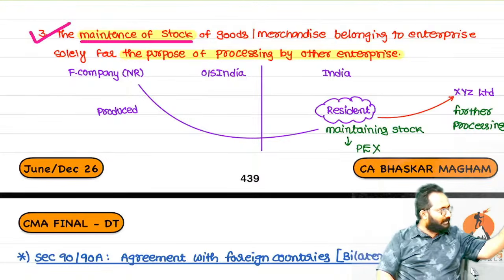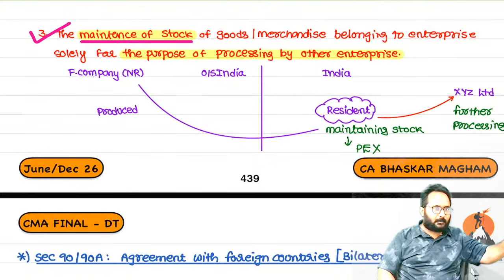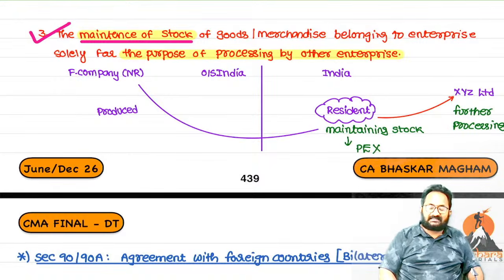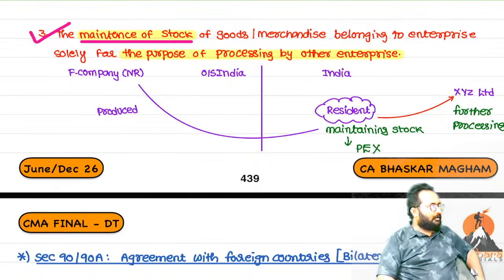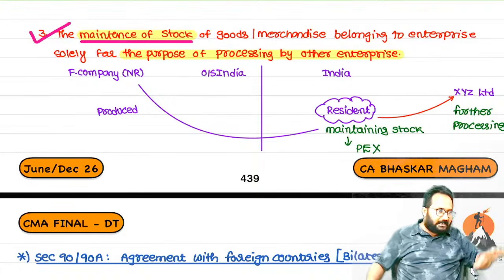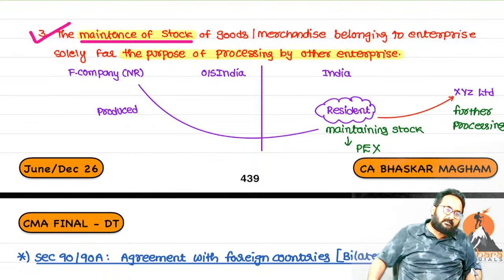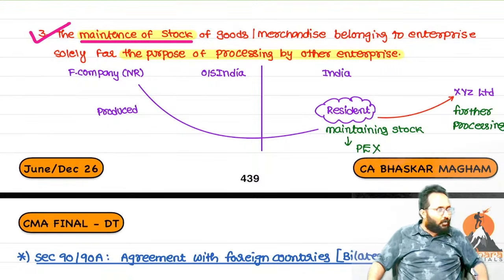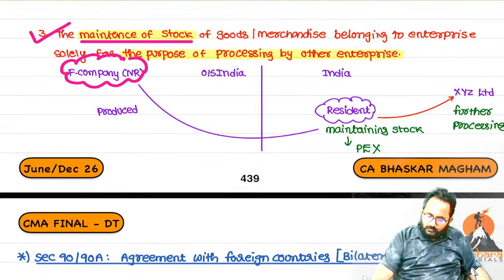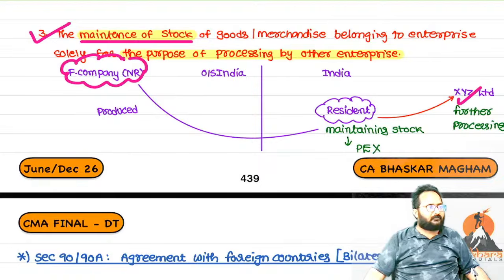In a foreign country, one company manufactures the product to the extent of 20%. How much is completed? 20%. Now, further processing is required to be done in India. 20% of the product manufacturing is done. The remaining process is required to be done where? India. Now, that foreign company sends the goods to XYZ Limited for further processing.